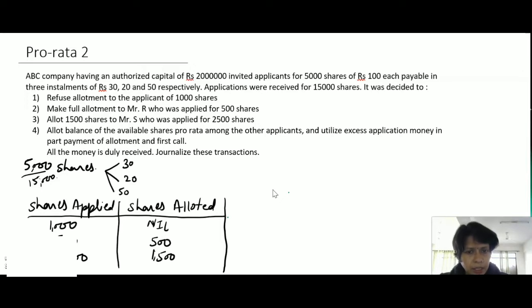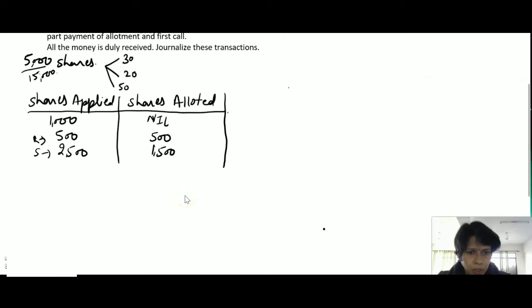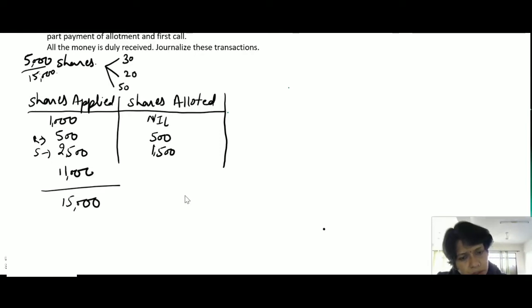And the next category, allotted the remaining value. We have received a total of 15,000 applications. So 15,000 minus 2,500 minus 500 minus 1,000, we get the value of 11,000 shares, and we have allotted only 5,000 shares.